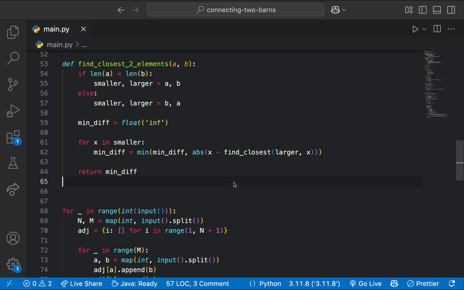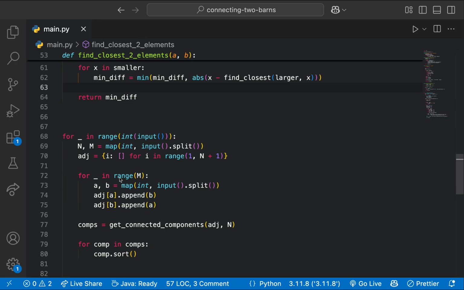And what we will do is store that as our answer. Essentially, if we loop through every single value and find the closest value to that value, we are guaranteed to find the two closest values and have that as our difference. And then we just go ahead and return the minimum difference.